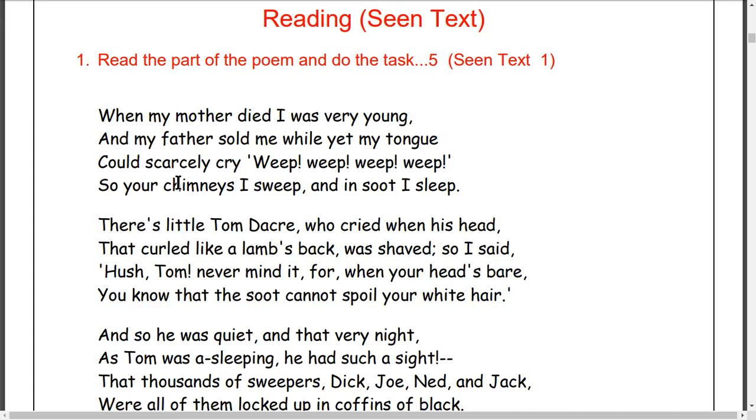And my father sold me while yet my tongue could scarcely cry weep weep weep weep. So your chimneys I sweep, and in soot I sleep.